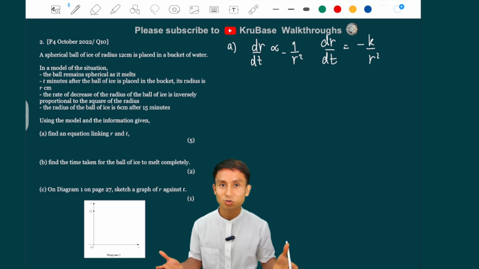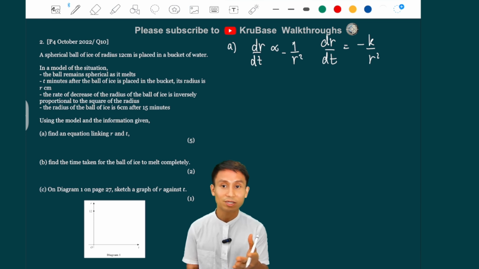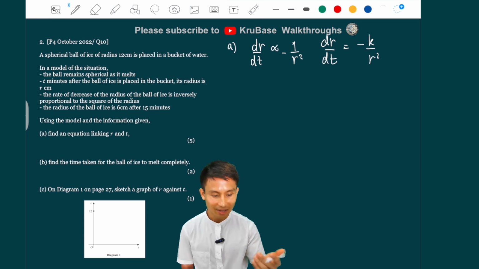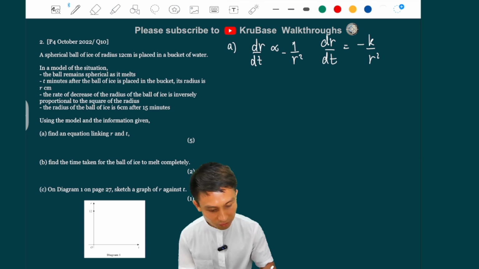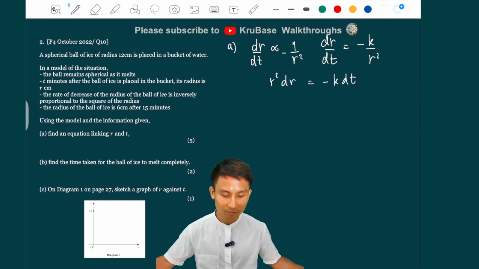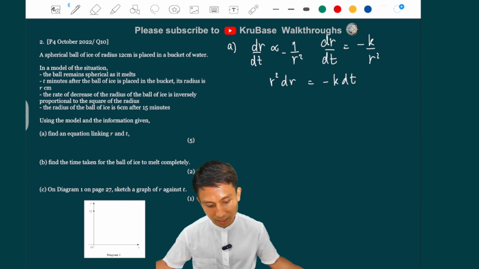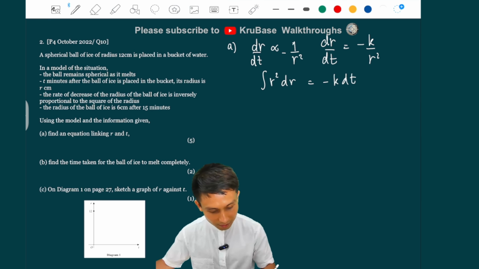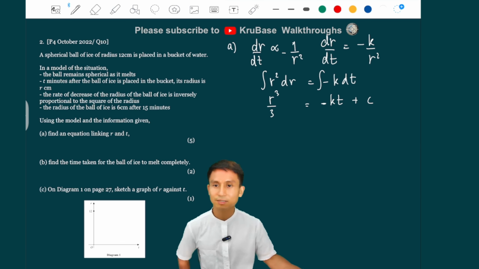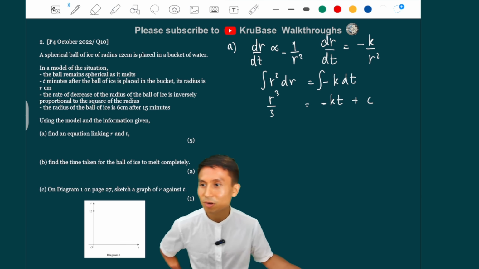So that means we need to do integration by separation of variable, because this is called a differential equation. Okay? So we separate the variable, so I get r squared dr equals minus k dt. Just moving r squared up left and moving dt up right. I'm going to integrate that both sides. So I get r cubed over 3 equals minus kt plus c maybe. Because this is indefinite integration for the time being.